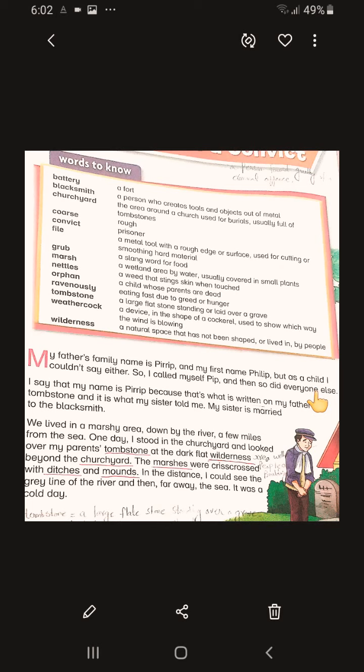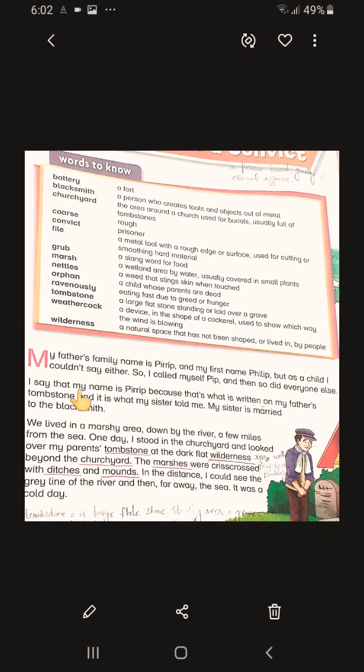As I told in the beginning of the story, the narrator is the young boy Pip, whose family name was Pirip and first name was Philip. He found it difficult to pronounce, so he called himself Pip. What does he call himself? Pip. So everyone else knew him by the same name.